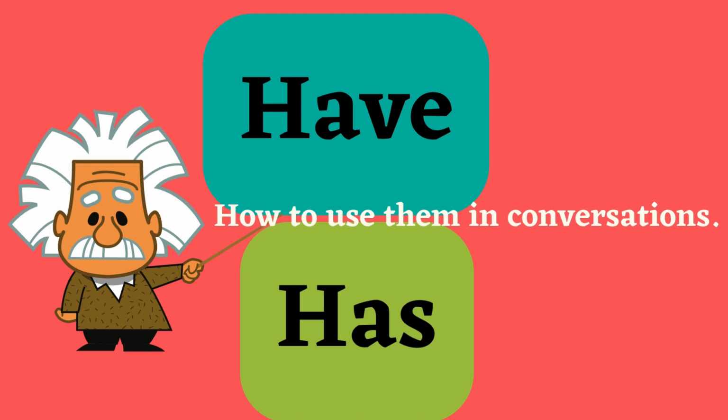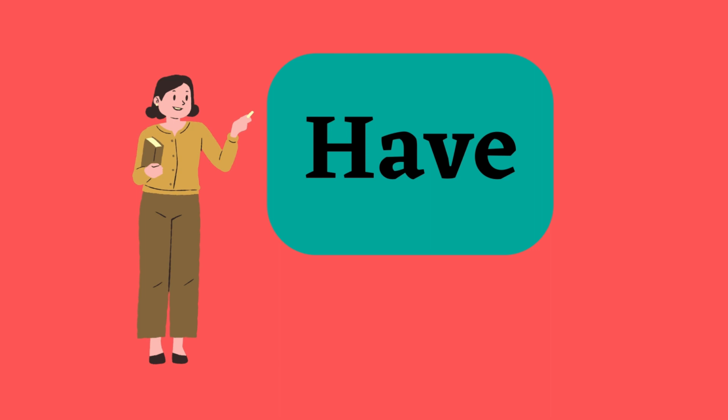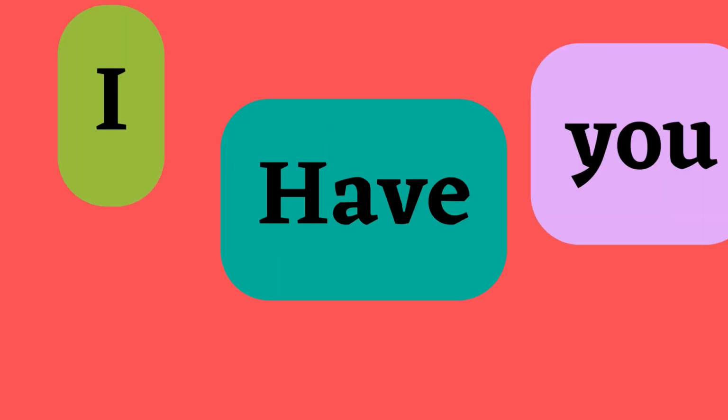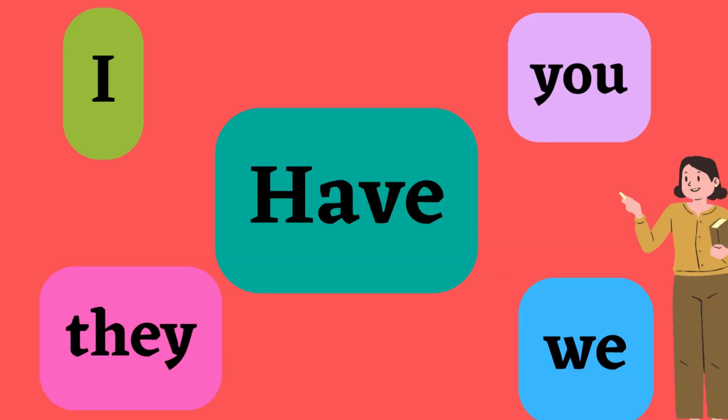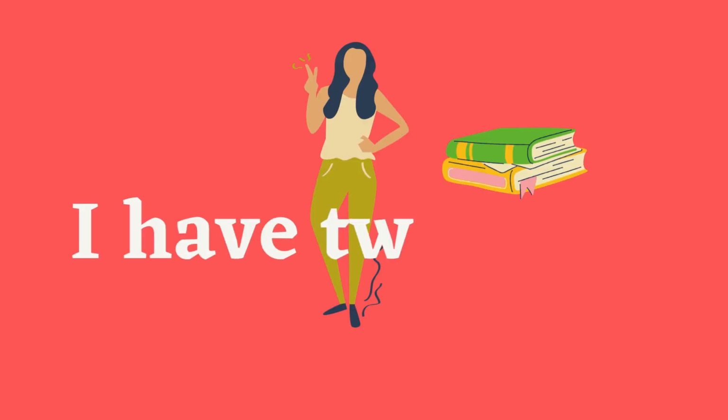How to use have and has in conversations. First, have. Have usually is used with pronouns I, you, they, and we. Example, I have. I have 2 books.